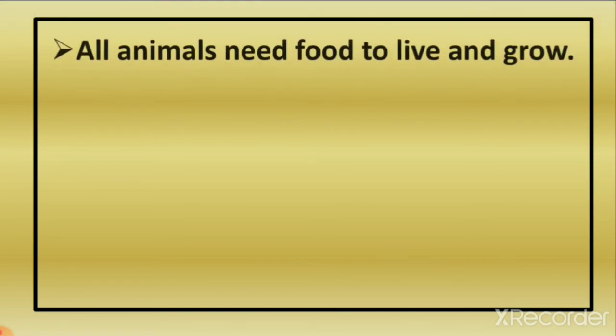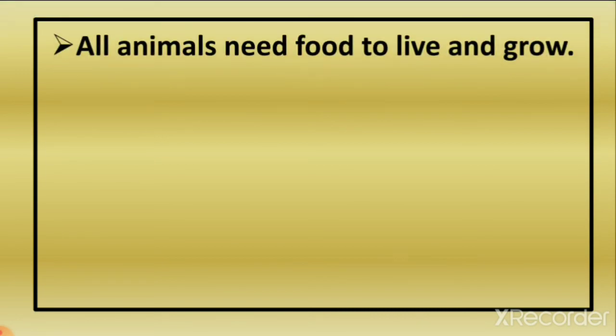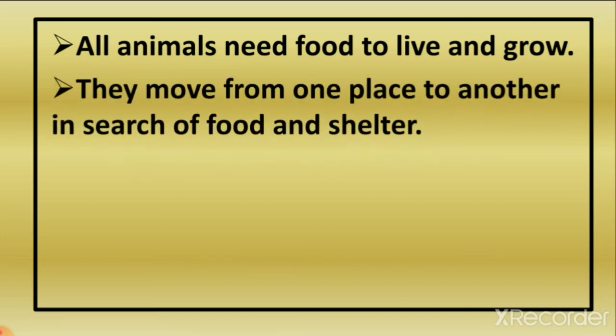So first, all animals need food to live and grow, right? So they move from one place to another in search of food and shelter. Like we all are living in our house, right? But we eat food which is cooked in our home. So like that, animals also need food to grow and live, and they go from one place to another.